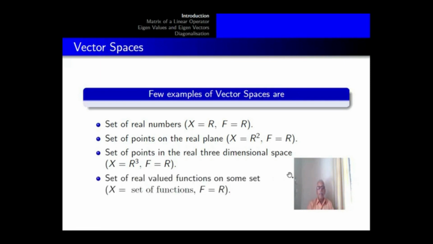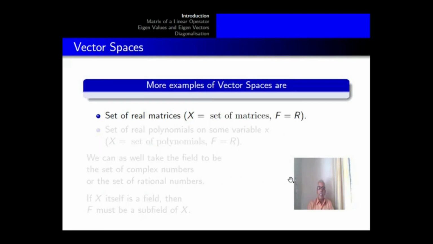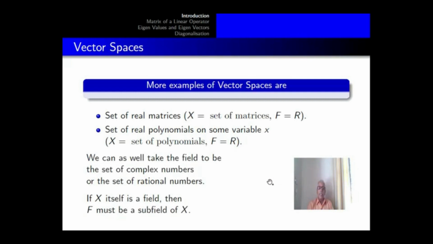Set of real valued functions on some set. X equal to set of functions, F equal to R. Set of real matrices of any dimension. X equal to set of matrices, F equal to R. Set of real polynomials on some variable X. X equal to set of polynomials, F equal to R. We can as well consider the field to be the set of complex numbers or the set of rational numbers. But if X itself is a field, then F must be a subfield of X.